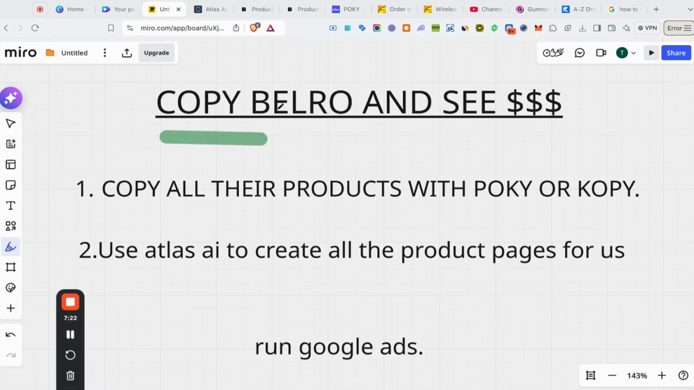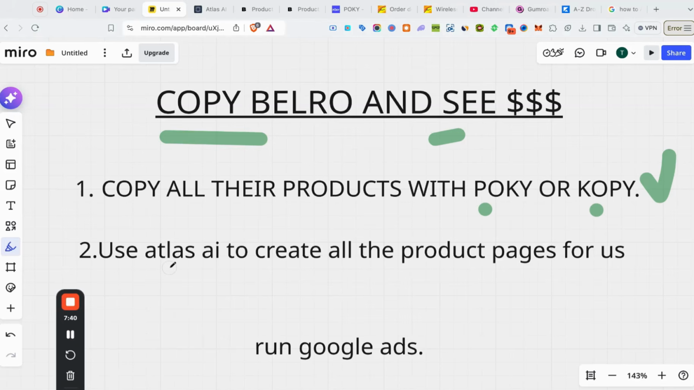All right. So what you guys want to do is copy a site like this one that has big catalogs. And the reason why is because they're making $20 million a year. So you can easily replicate their success, right? So step one is just to copy all of the products that they have in their catalog. You're going to use apps like Pokey or Copy to do so, right?